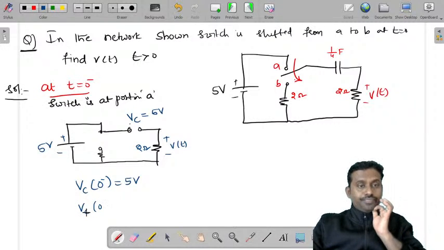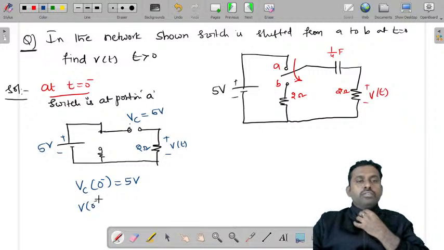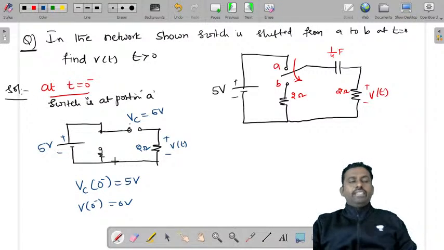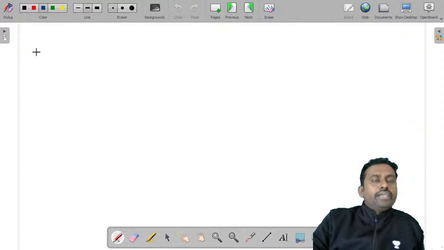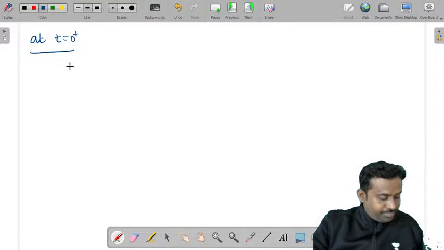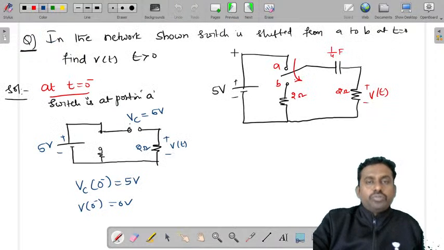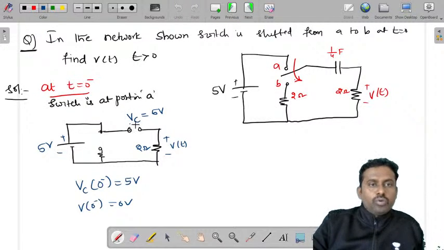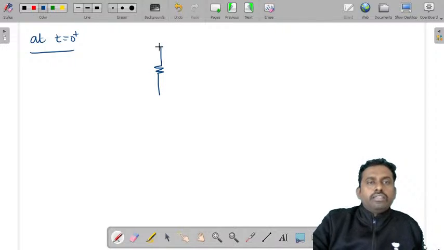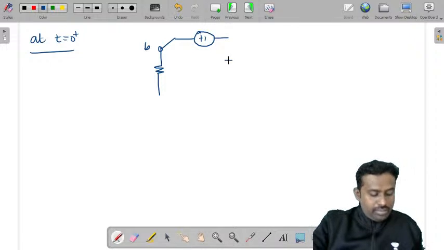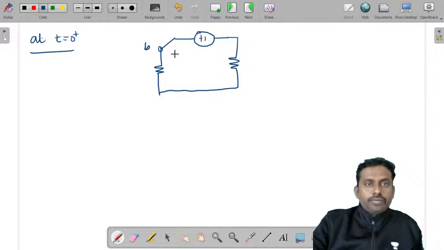It is 0 volts at t is equal to 0 minus. Now let us consider t is equal to 0 plus. A capacitor does not allow a sudden change of voltage, so the capacitor will act as a 5 volt source when it is disconnected from the A terminal and connected to B. So the circuit will be, with this as the B terminal, the capacitor acting as a voltage source of 5 volts, and there is another resistor of 2 ohms.